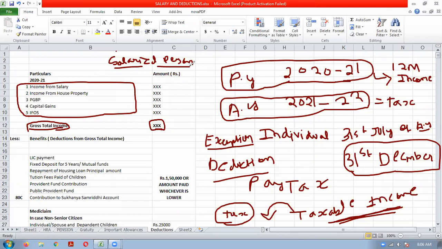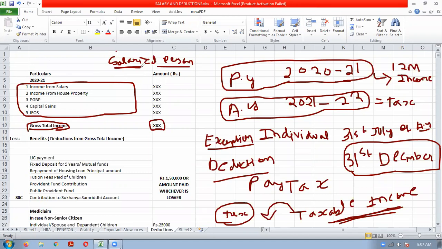Then you can take the TDS deducted details from the income tax website. Then you will ask him for the bank passbook copies, etc. Then you will ask him about his investment details to calculate the interest, etc. Like that, you will collect the details from him, and on the basis of whatever details he gives, you will compute the income under the 5 heads.